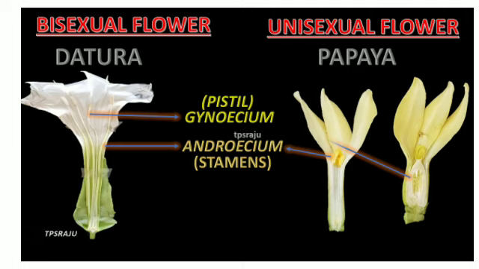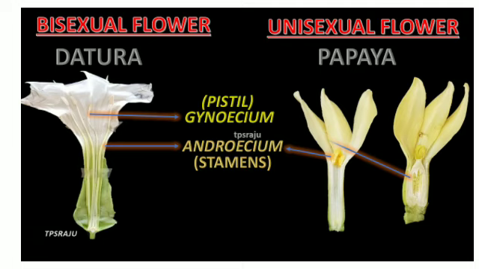Next one is bisexual flower. The flower that contains both reproductive parts, male and female parts, in a single flower is called a bisexual flower. These are also termed as complete flowers. Example, rose, mustard, hibiscus, etc.